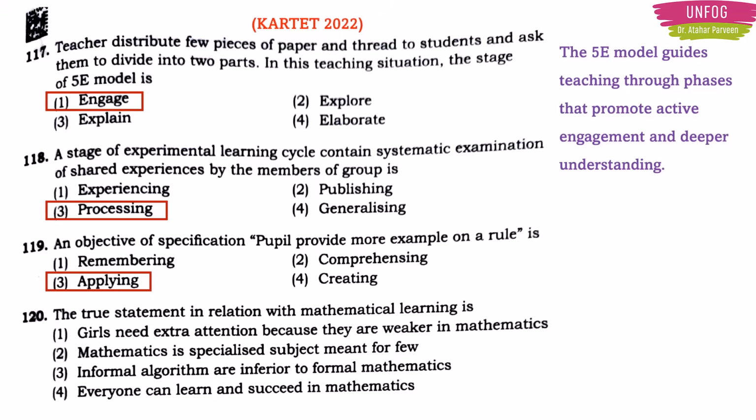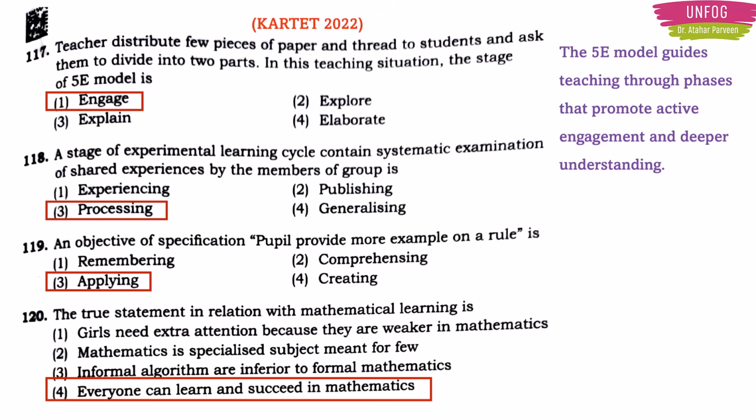The 4th option is everyone can learn and succeed in mathematics. It is the correct option, because mathematics doesn't see gender. Mathematics is not meant for few, and it does not have anything like formal and informal. Each and everyone can learn and succeed in mathematics.